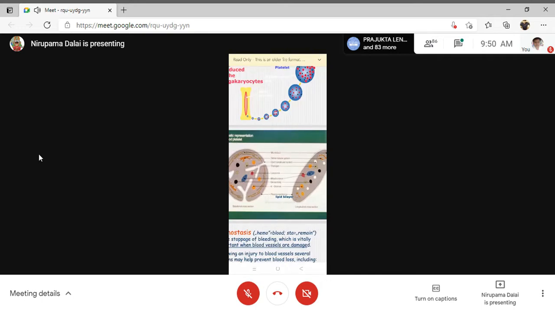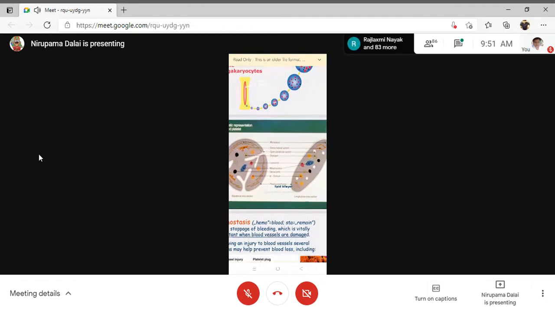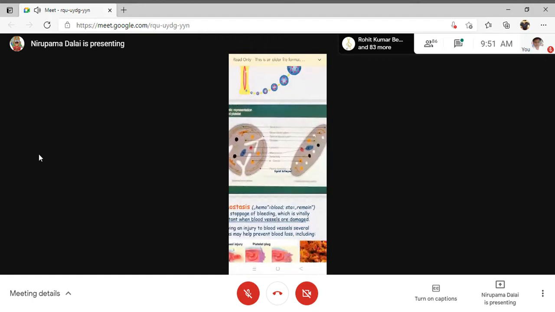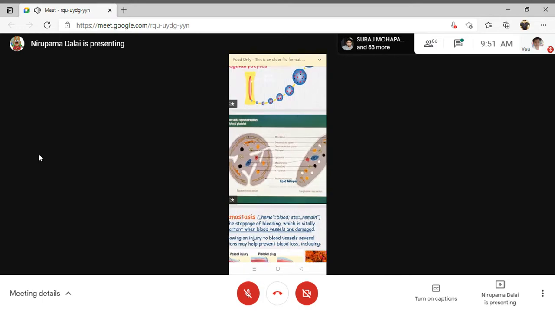Whenever there is activation of the platelets, thereafter there will be secretion of the platelet activation factors. You can write the mechanism of how thromboxane and prostacyclin are produced by the activation of the platelets. This is a very important mechanism by which thromboxane A2 and prostacyclin are produced by different steps. The first process is the activation of the platelets. Then there will be secretion of the platelet activation factor, which is stored inside the platelets.